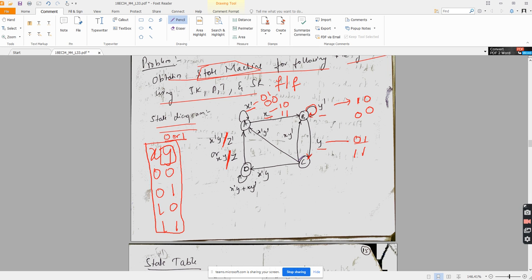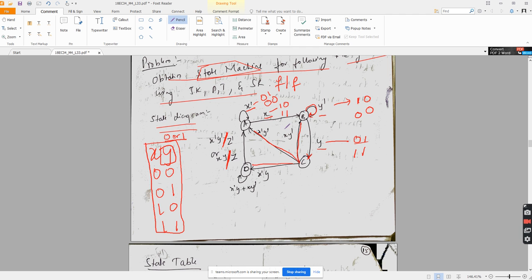In C state, how many output arrows are there? This is one arrow going to B. This is one arrow going to A. And this is one more arrow going to D. Getting? Yes or no? Yes, sir.